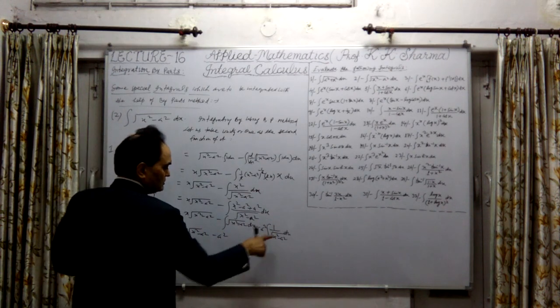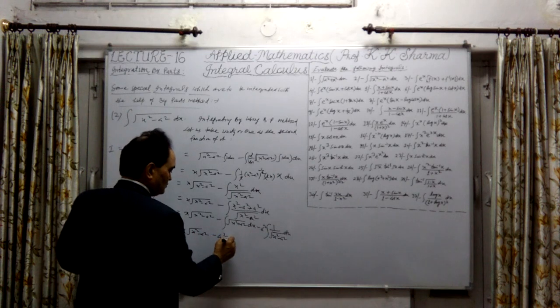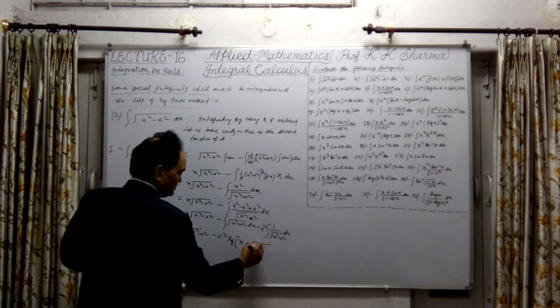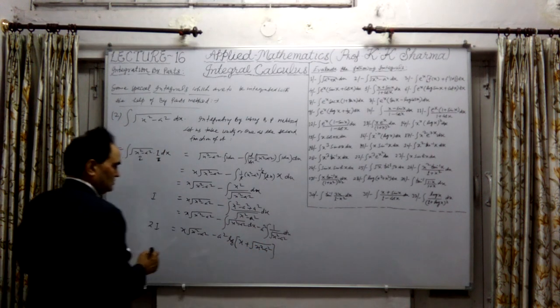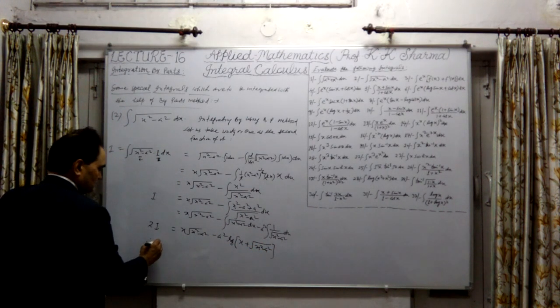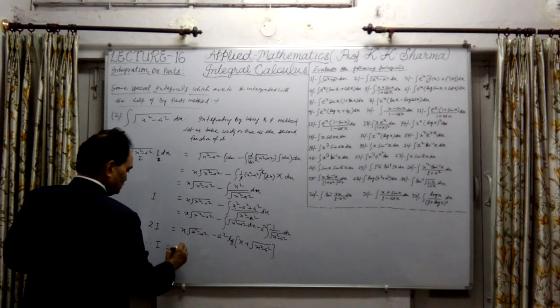Now this integral is either cos hyperbolic inverse x upon a, or log of in brackets x plus under root x square minus a square. Okay, and therefore I is equal to, this 2 will come in the denominator.